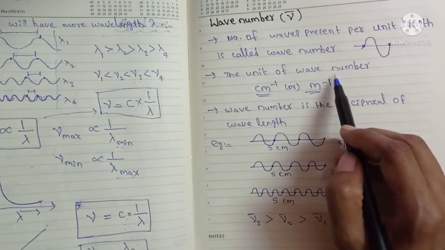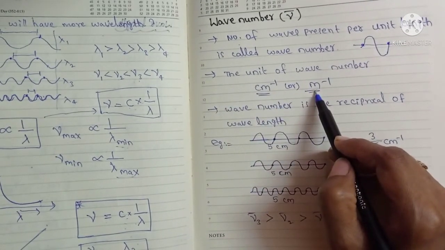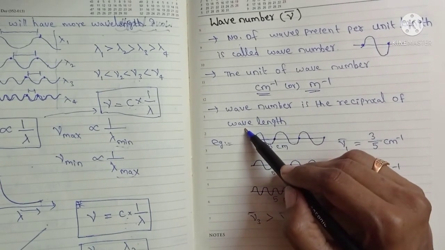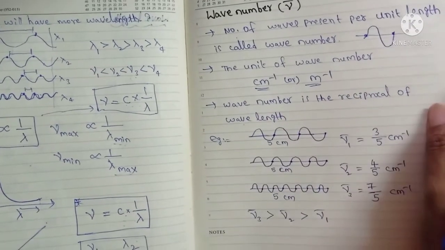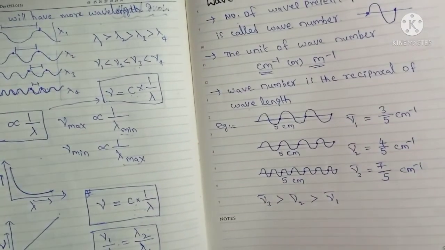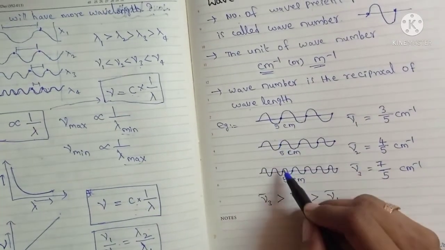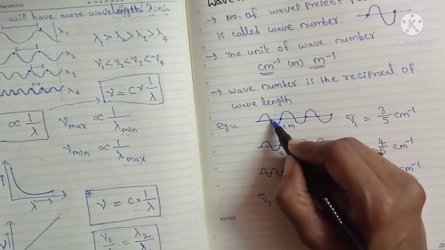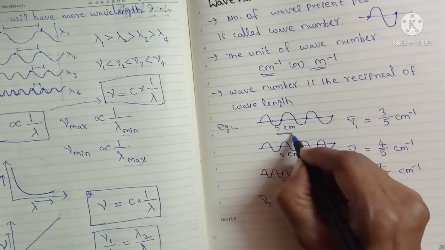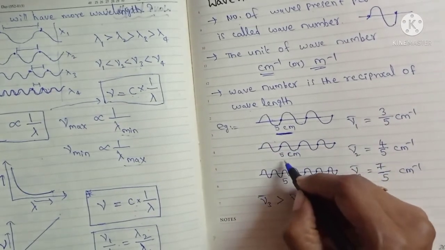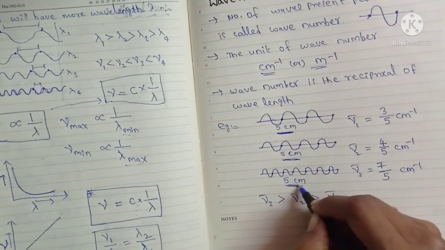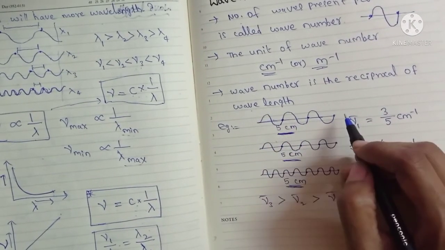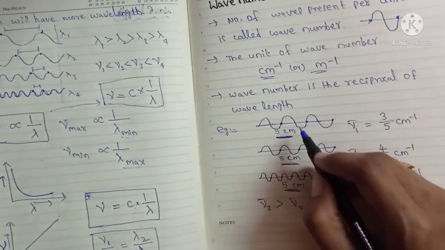The unit of wave number is centimeter inverse or meter inverse. Wave number is the reciprocal of wavelength, so this is also inversely related to the wavelength. If you observe these waves and calculate the wave number, here I am taking a 5 centimeter length as the unit length. How many waves are in the 5 centimeter length? That is the wave number.